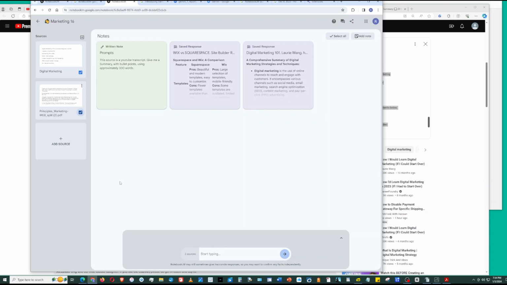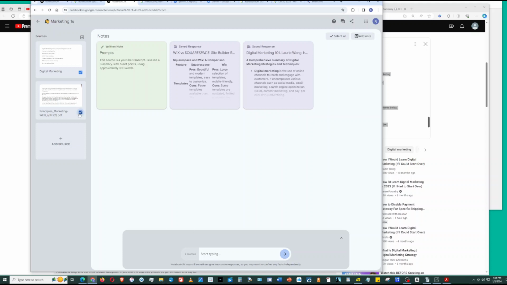When would you use this? Let's say you're doing a research report on electric vehicles, and you had 10 sources, and you wanted to draw from all 10 sources and integrate it. That's when you would click all the check marks, and then it would say 10 sources. Then you can ask questions or ask it to summarize from the 10 sources.